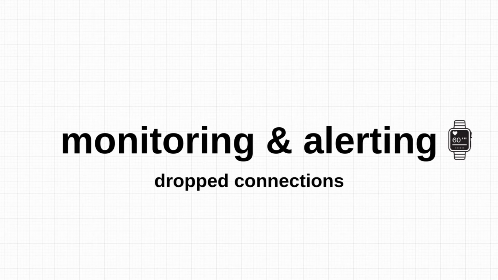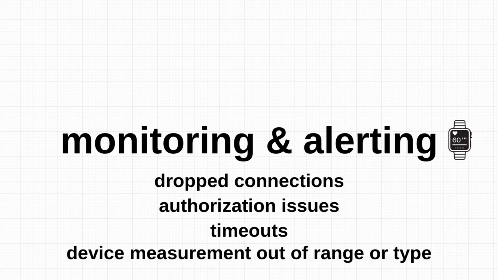Monitoring and alerting. Monitoring and alerting are frequently ignored when you work with just a few devices during the POC stage. Developers check the low-level logs to investigate spotted issues. Once you have the connectivity issues resolved, you should invest some time into monitoring and alerting development. This initial investment will save you tons of time in the future. I suggest monitoring the following cases: dropped connections, authorization issues, timeouts, and device measurements out of expected range or type.